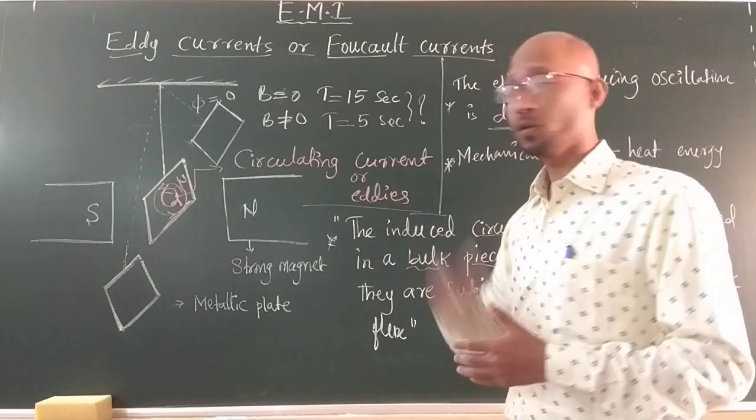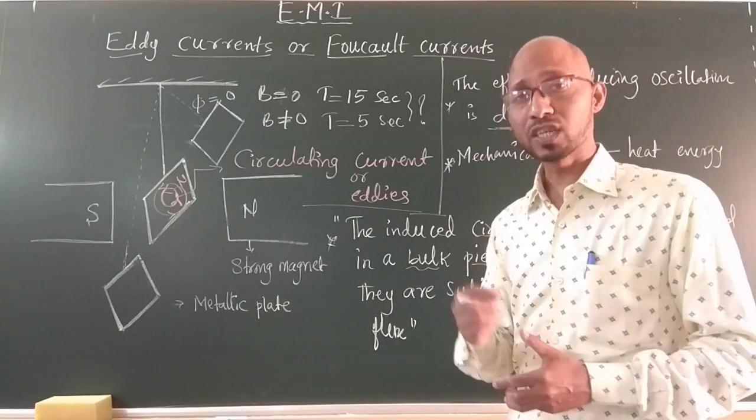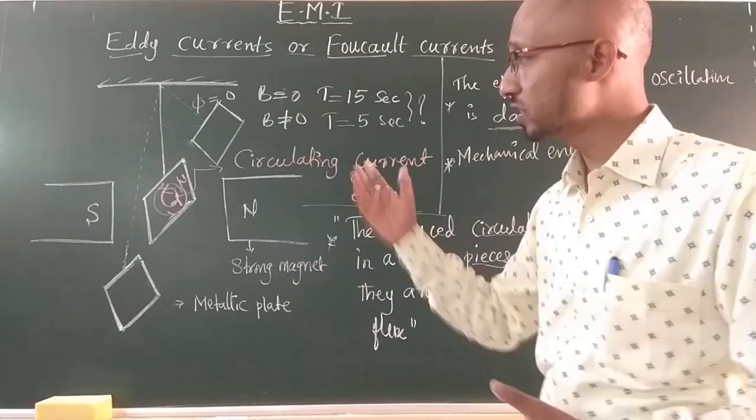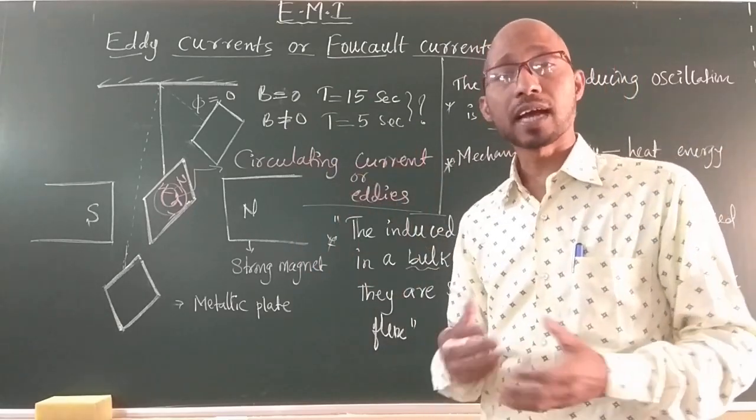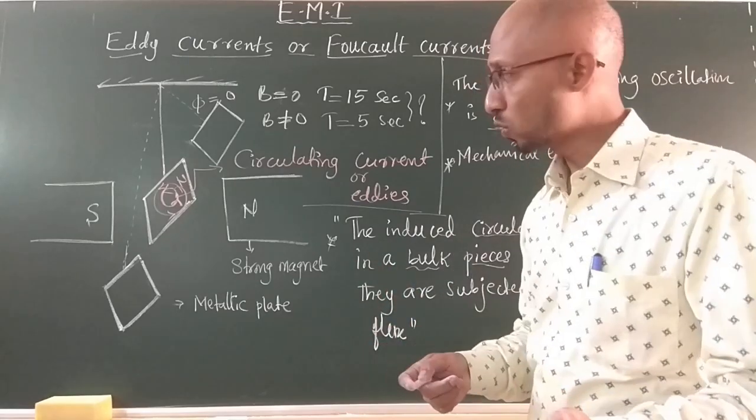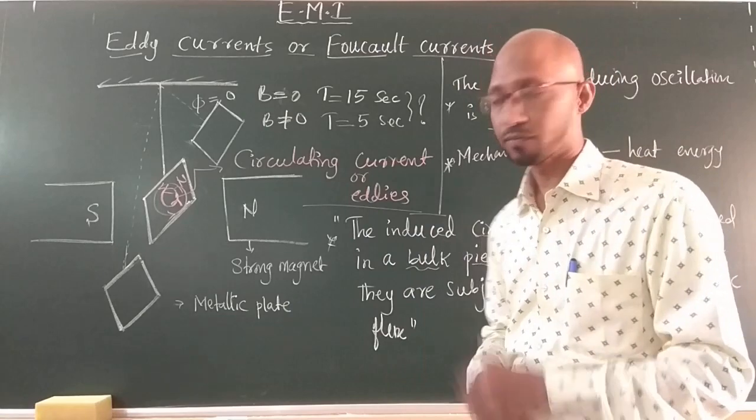Now, how can I reduce this effect? First of all, I have to understand how much heat is generated, how much mechanical power is reduced per second, according to Joule's heating effect.